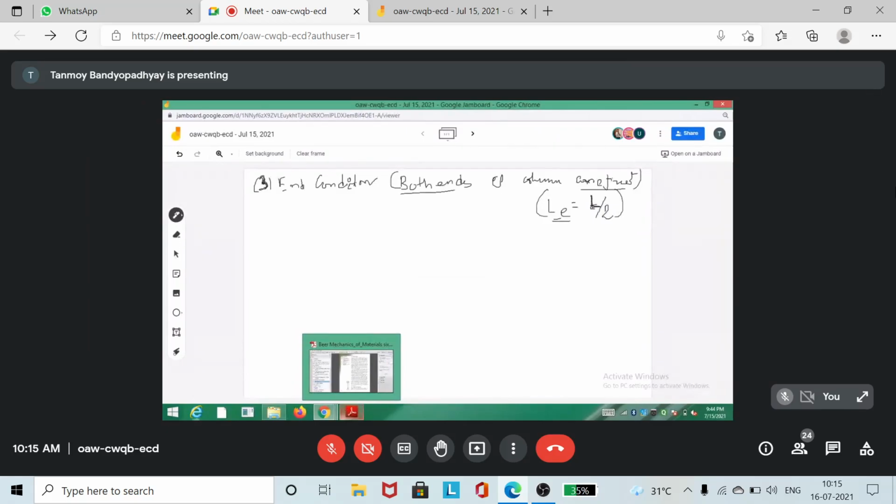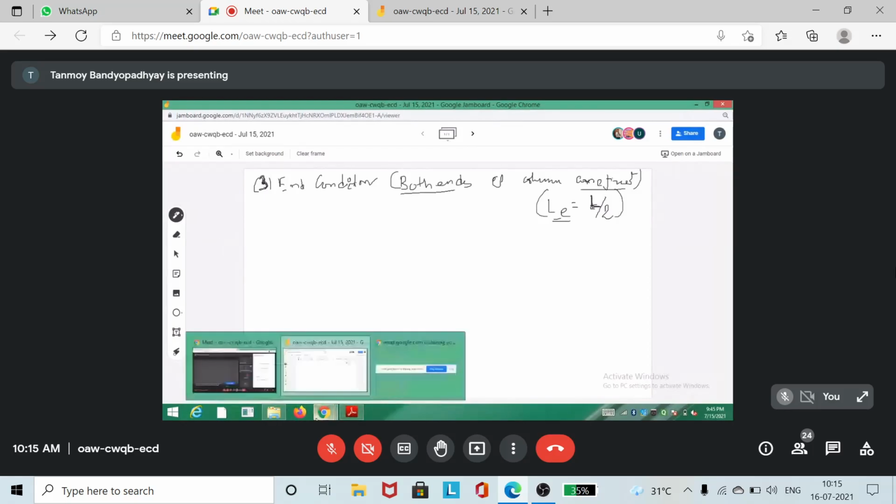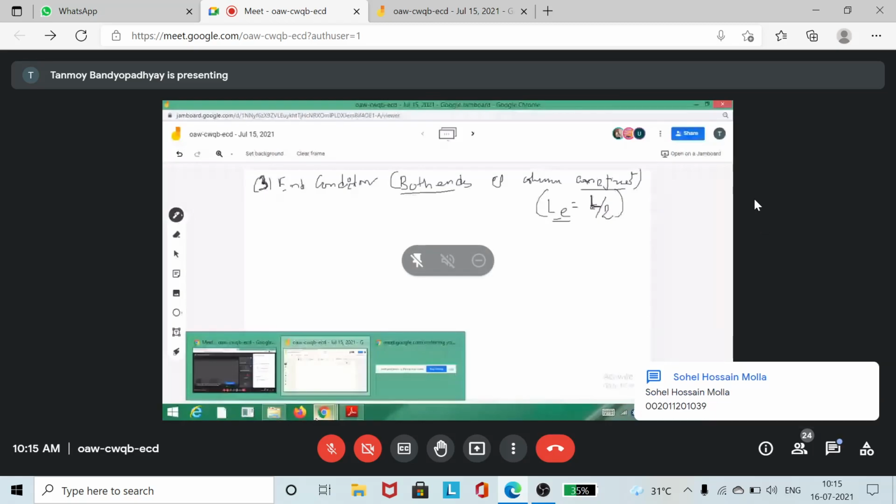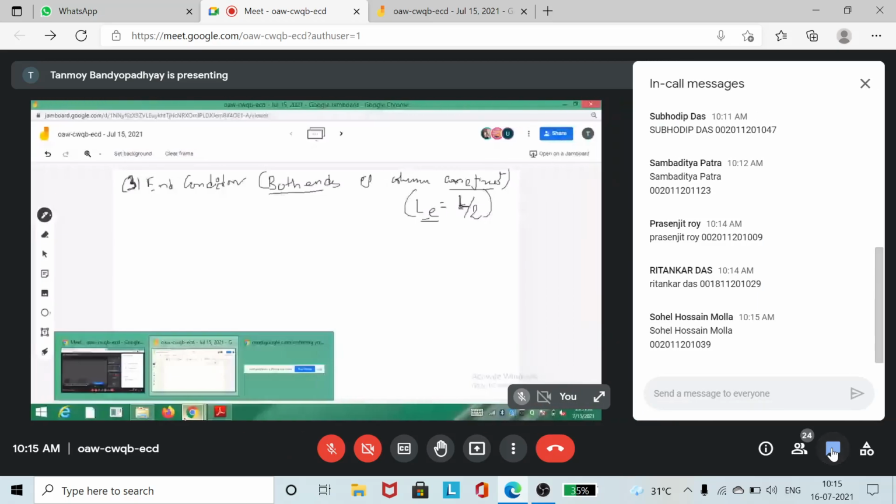Yes, Satyam Kumar, you want to tell something? You have any doubt related to the last class? No, sir. Very good. That is 0.5 L. Yeah, I got it. Very good. L_E is equal to L by 2.